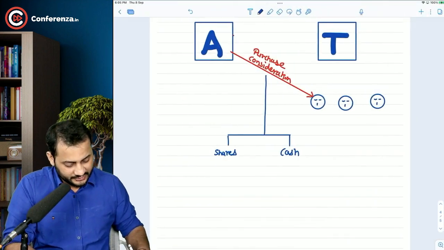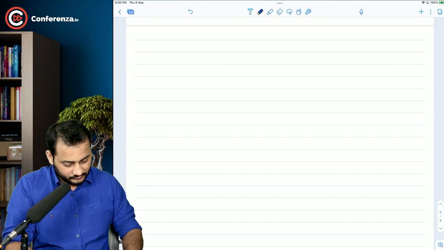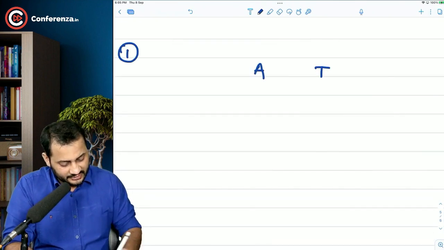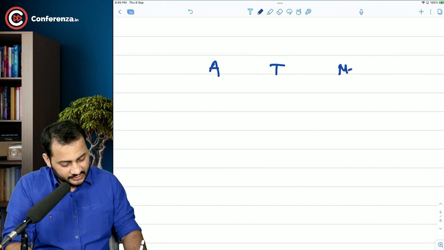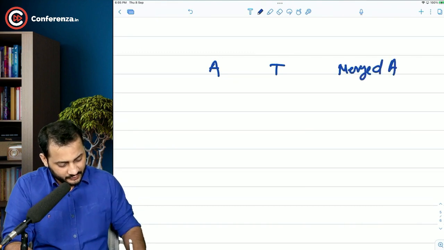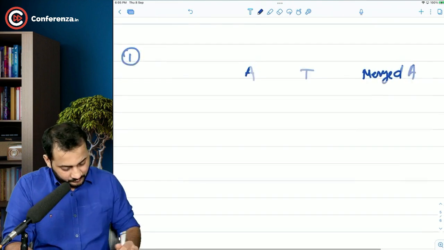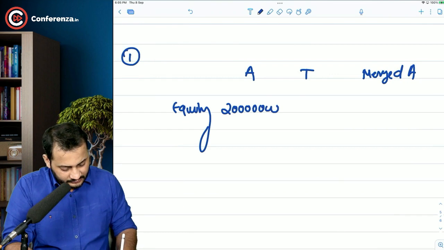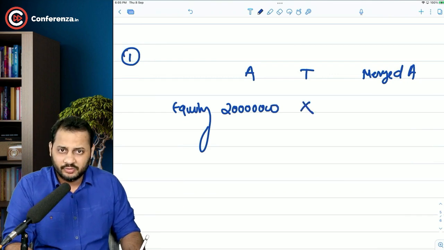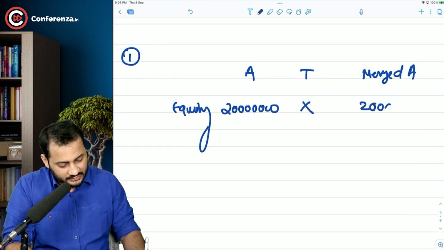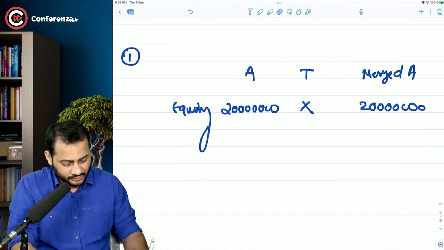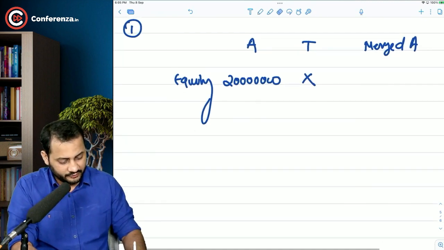So try to understand this. Like question number 1. This is A, this is the target. And this is merged company A. Now, before merger the equity of A Limited is this 2 crore. This does not matter. And then this merged company will also be 2 crore. I will tell you why. Chalo, let's check this point first.